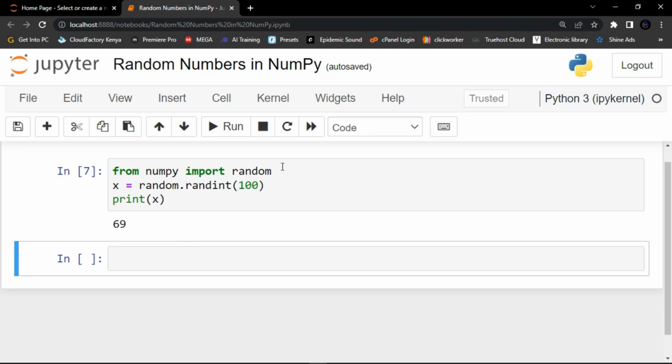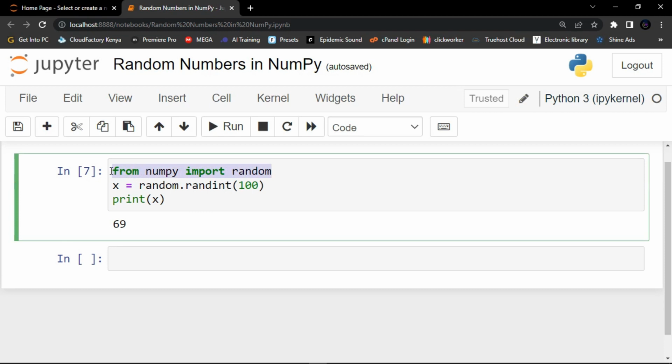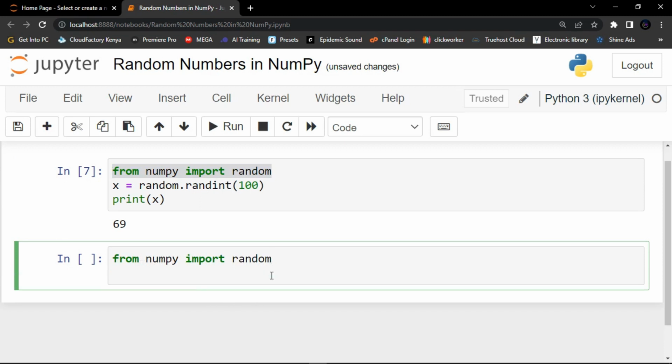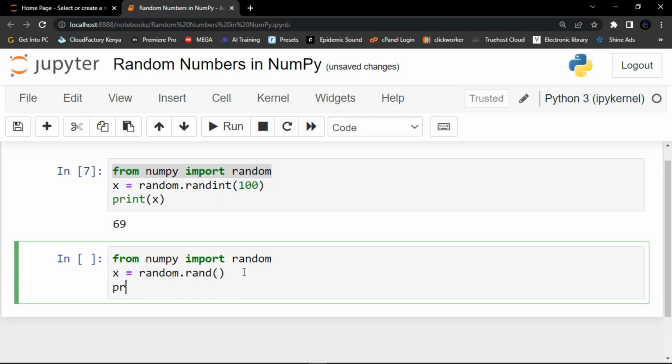So first of all, we are going to use this first line of code here, and then let me create a variable x, then assign it to the random.rand method, and then here let me say print x. Now let me click on the run button.